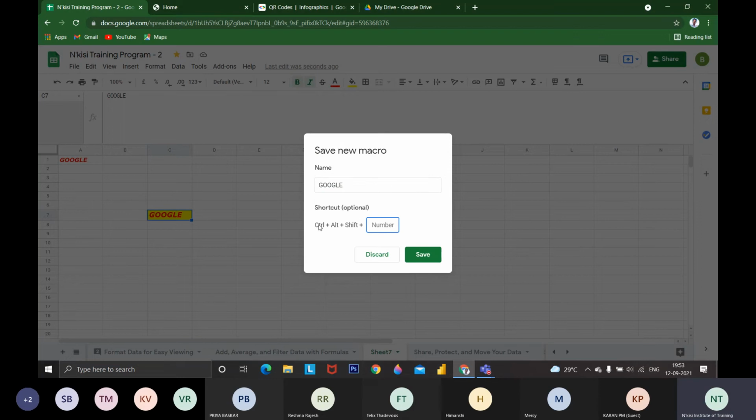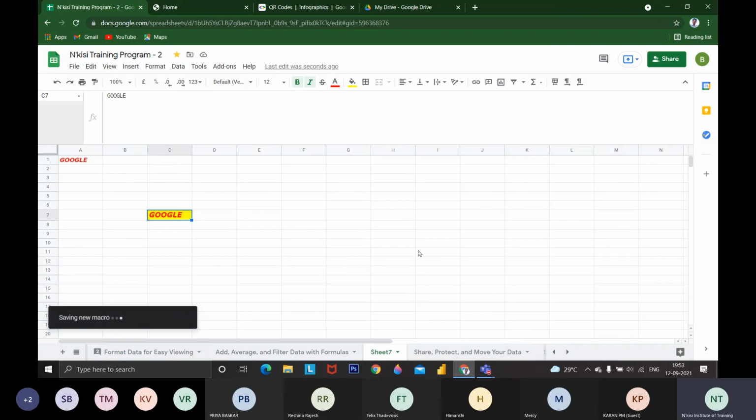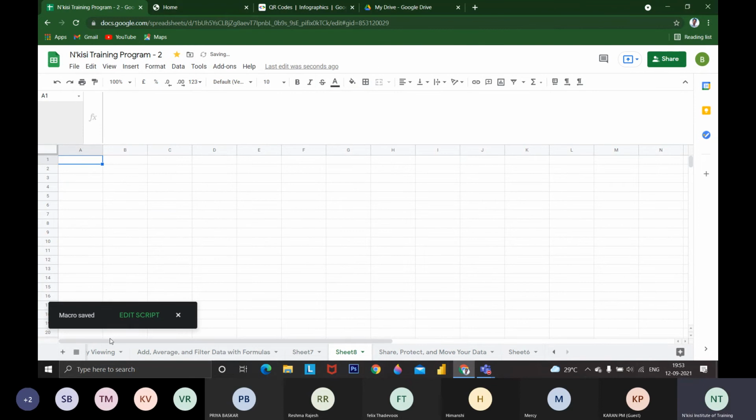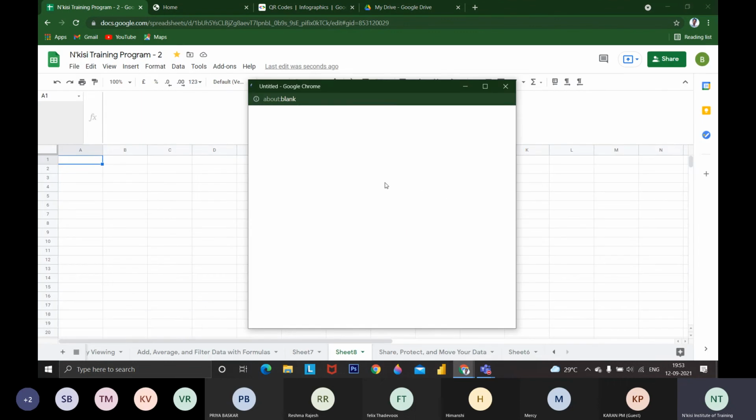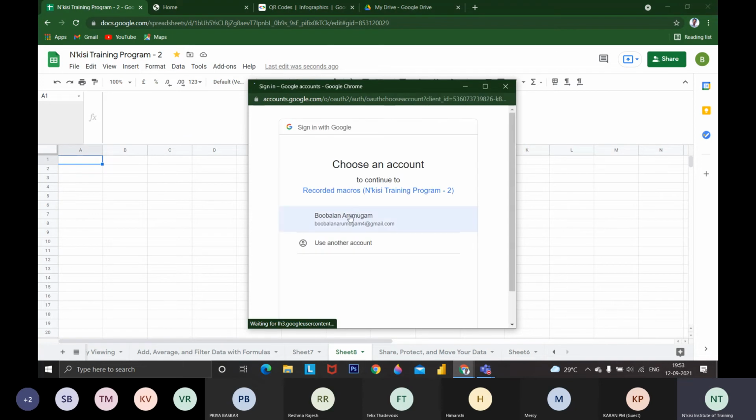Now I'm going to save a shortcut key for this. I'm going to give 4 as a shortcut. Control Alt Shift 4 will run this macro. If I'm opening a new sheet, Control Shift Alt 4 will run the script and ask for authentication. After the Gmail authentication, it will paste our macro. Since it is requesting authentication only the first time, after that it will run that macro and paste the same Google without me doing anything.